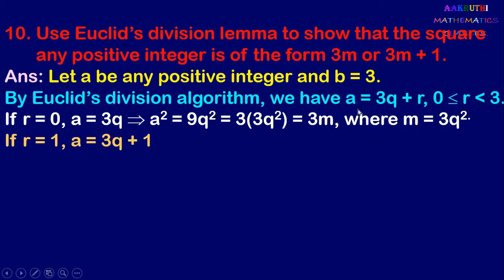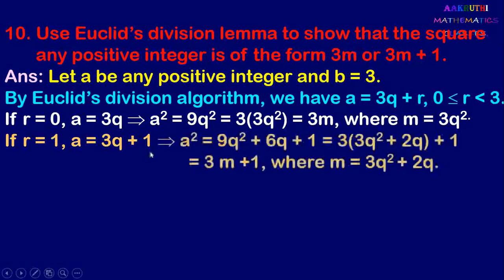When r equal to 1, we can write A equal to 3q plus 1. A equal to 3q plus 1, square this, we get A square equal to 3q plus 1 whole square and it is of the form A plus B whole square. And here we have to use the A plus B whole square formula. It is A square plus 2ab plus B square. So it is 3q plus 1 whole square: 3q whole square is 9q square, plus 2ab, 2 into 3q into 1 is 6q, and again 1 square is 1.